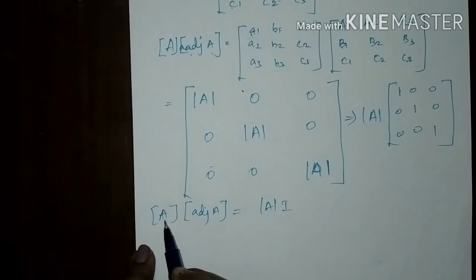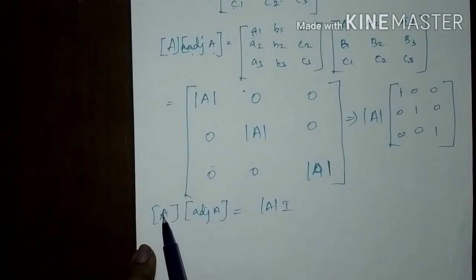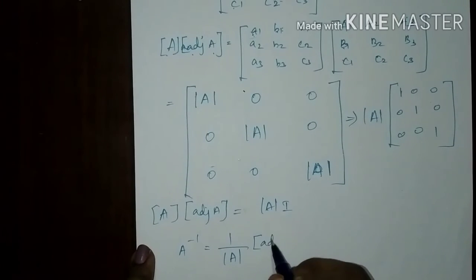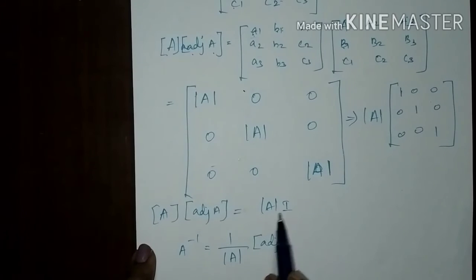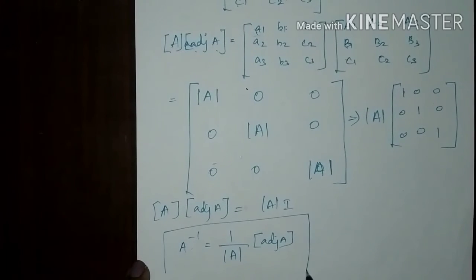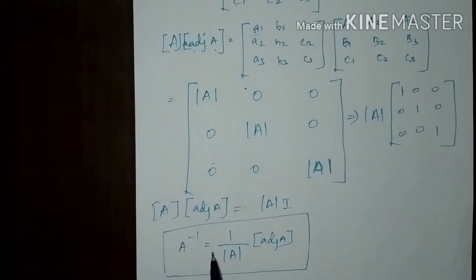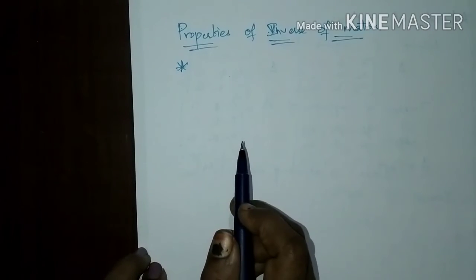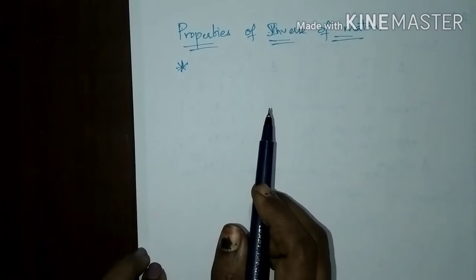So if you want to find the inverse of a matrix, this matrix has to be reciprocated this side. So the inverse of a matrix is found as 1 by determinant of A into adjoint of A. Here the unit matrix is multiplied, and multiplication of the unit matrix will give the same answer. So the inverse of a matrix is A inverse equal to 1 by determinant of A into adjoint of A. Now we can see the properties of the inverse of a matrix.